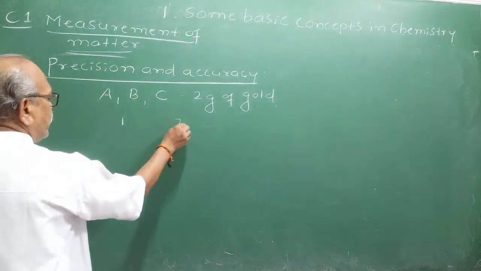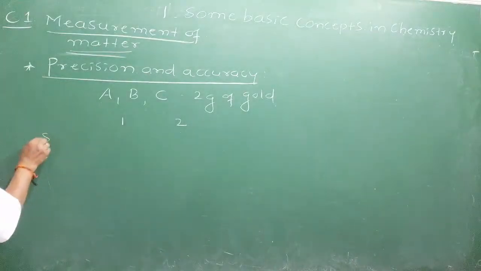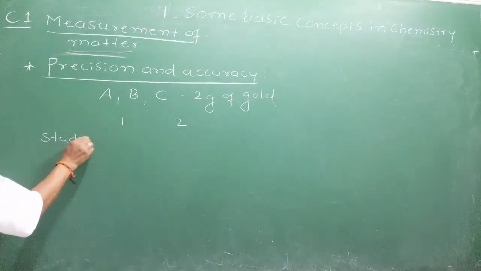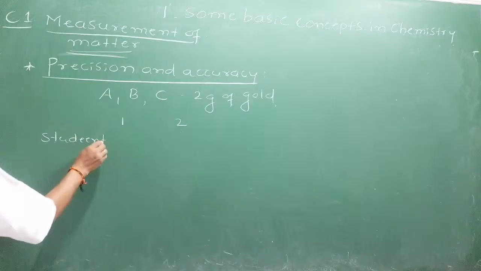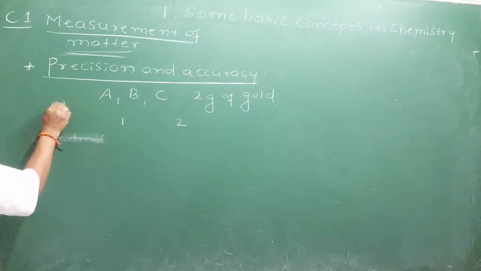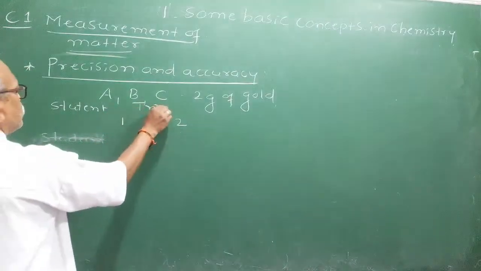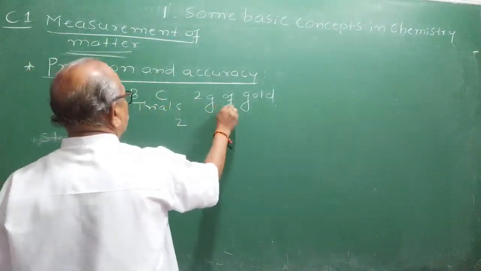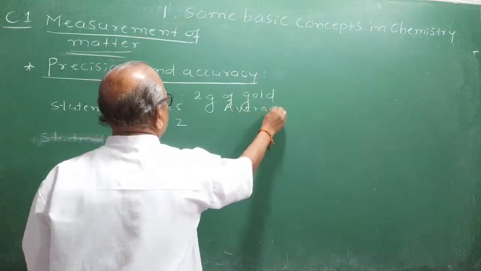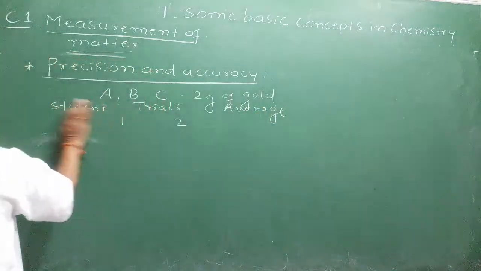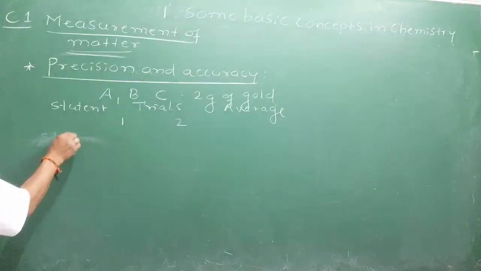They have to take 2 readings, these are trials, there are 2 trials, and the average we have to calculate, in the physical balance, which you will be learning in the classroom.